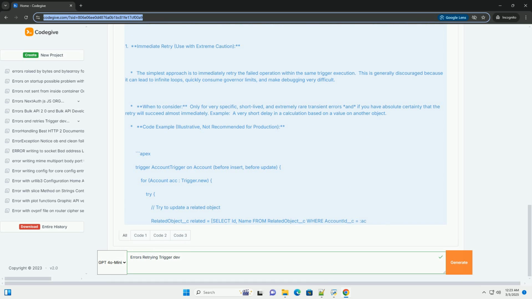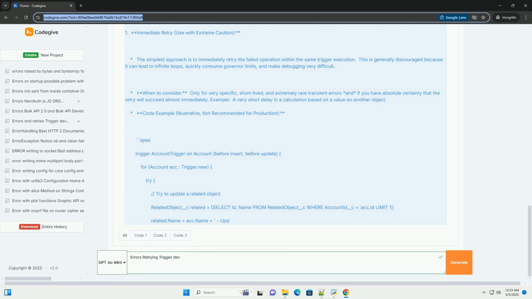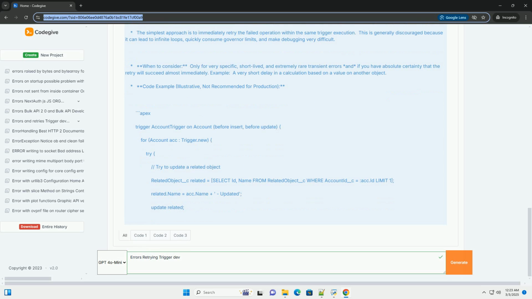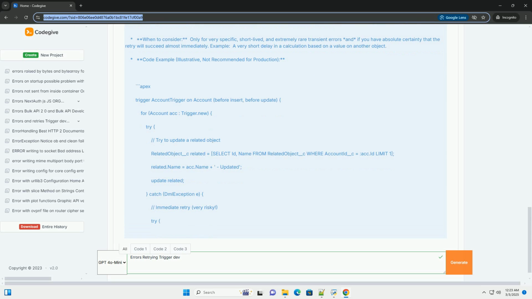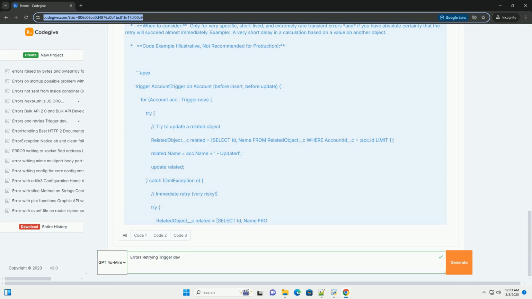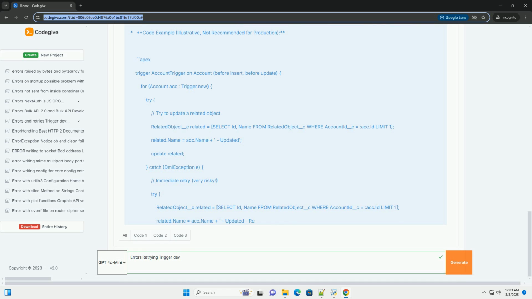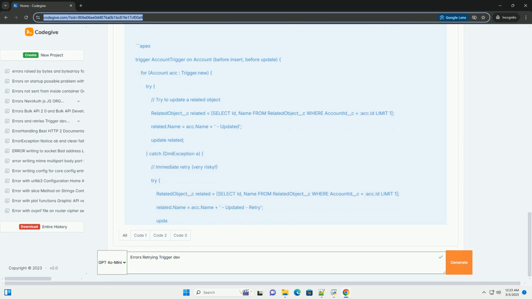DML in triggers. Performing DML (data manipulation language) operations (insert, update, delete) inside a trigger can lead to recursion, the trigger calling itself. This can quickly lead to governor limit exceptions and can create infinite loops that will break your application. Bulkifying DML and using appropriate error handling is crucial.